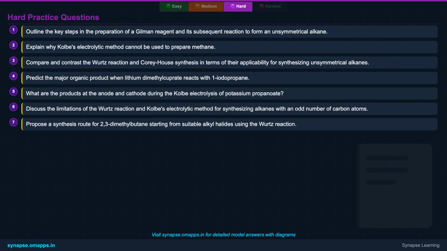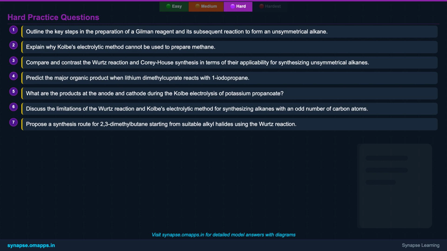Here are 7 practice questions. First, outline the key steps for preparing a Gilman reagent and its subsequent reaction to form an unsymmetrical alkane. Second, explain why Kolbe's electrolytic method is unsuitable for methane synthesis. Third, compare and contrast Wurtz reaction and Corey-House synthesis for unsymmetrical alkane preparation.